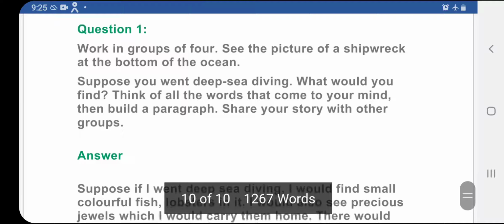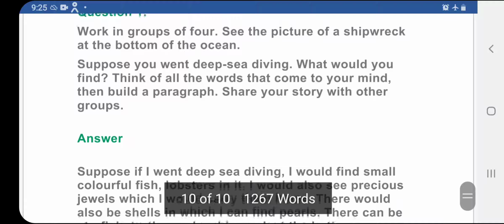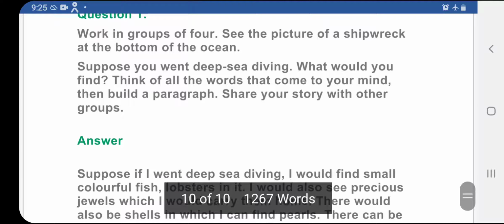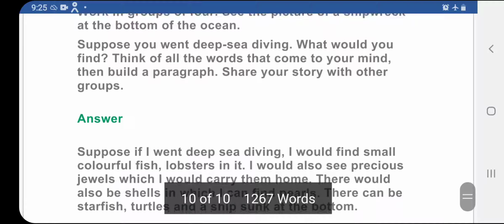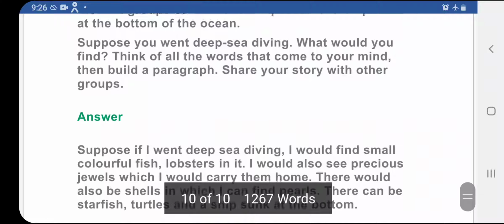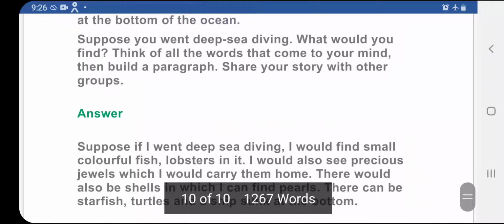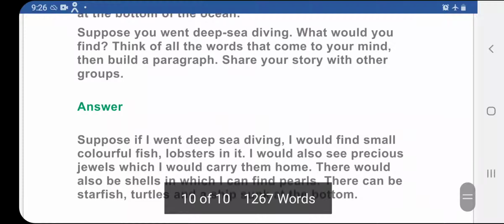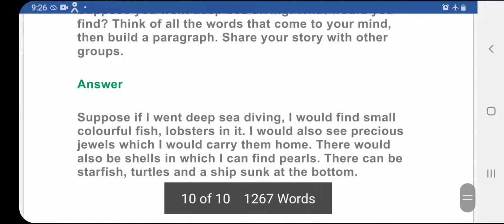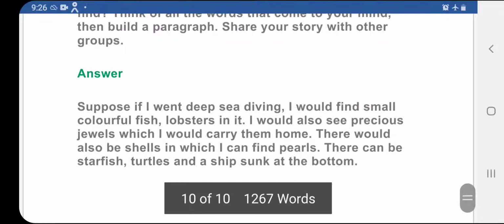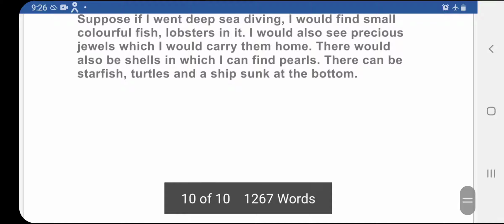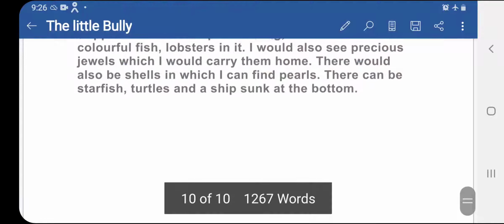Now work in groups of four and see the pictures of a shipwreck at the bottom of the ocean. Now suppose you went deep sea diving. What would you find? Think of all the words that you can make in your mind. Then build a paragraph and share your story with other groups. Students, you are supposed to write it down in your notebook.